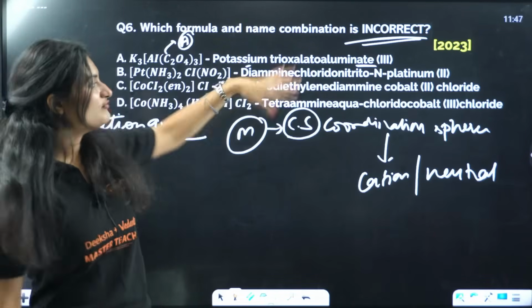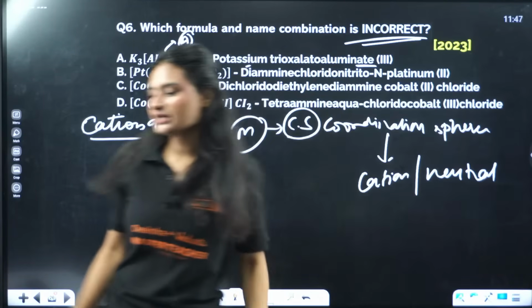And then obviously after writing the metal you write the oxidation state in brackets.